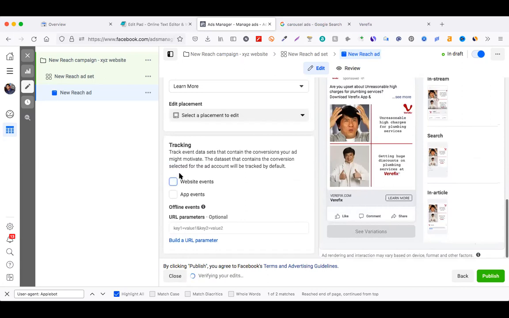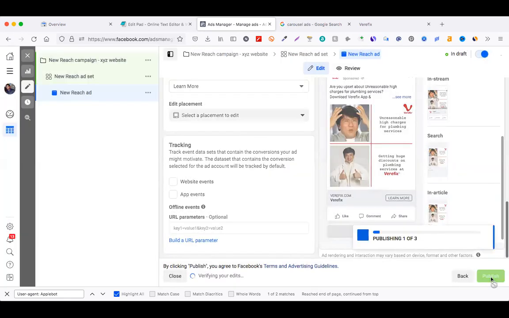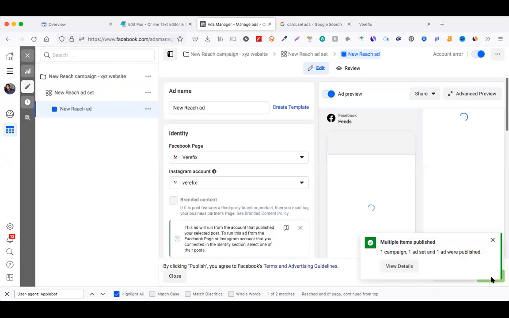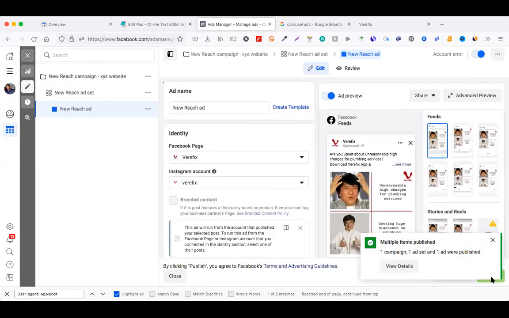This is the tracking. You can set up tracking only when you have a website. Otherwise deselect this and click on publish. That's it. This is the three-stage setup, and similarly you can set up your advertisement on any platform. The most important section is detailed targeting. If you have selected the right targeting, only then will it reach the right people. Otherwise it's very simple.